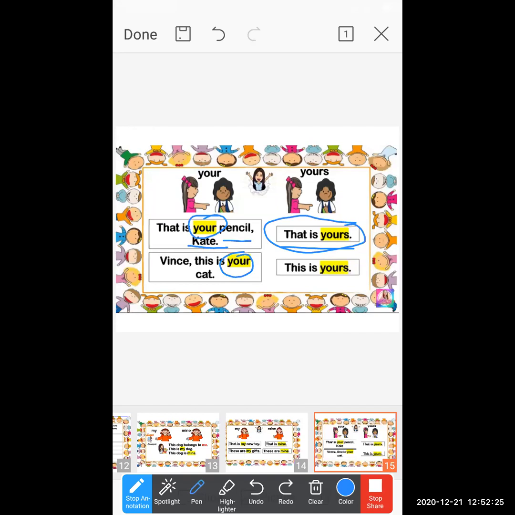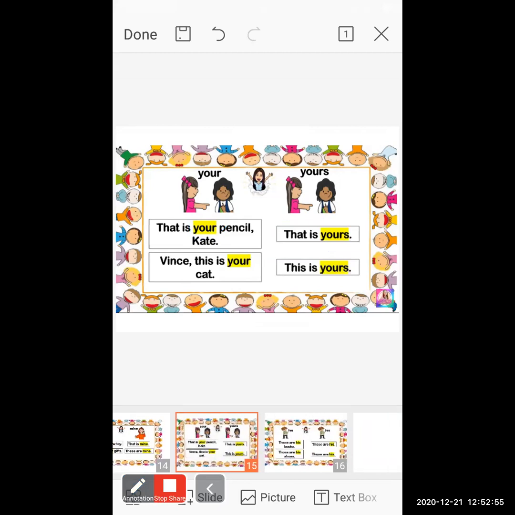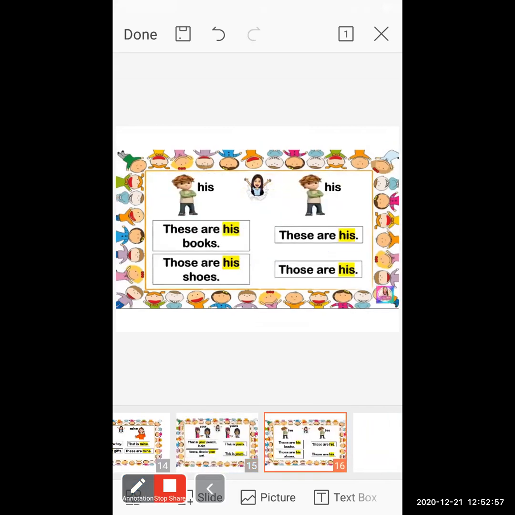Have a look at the next sentence: "This is yours." Now see the difference here: Y-O-U-R, "your," and here Y-O-U-R-S, "yours." In such kinds of pronouns you add s, yours, ours. Why? Because they stand alone. That's the reason.